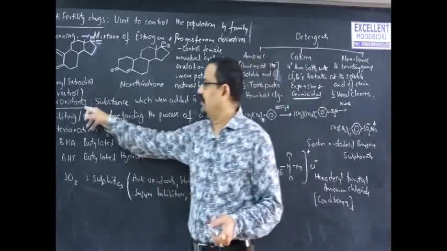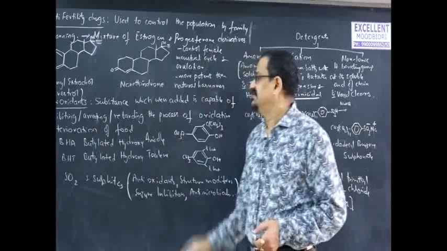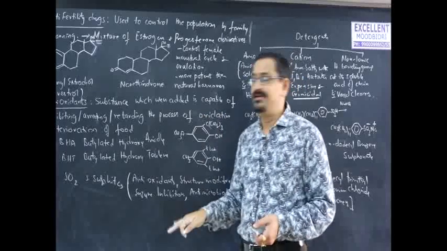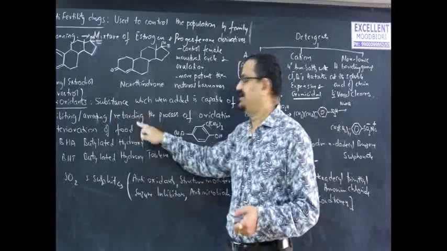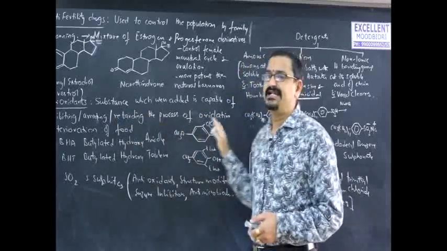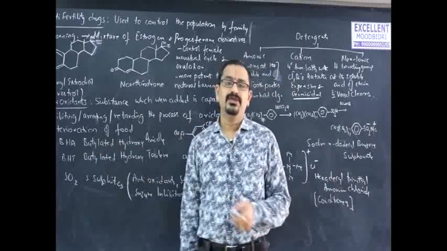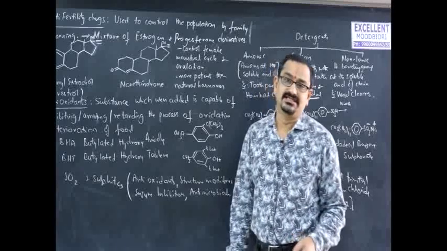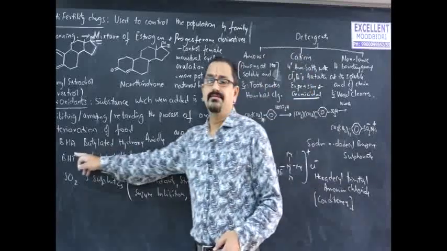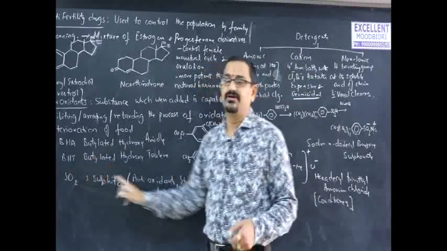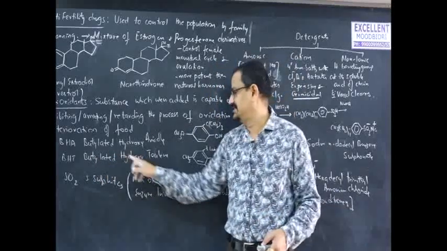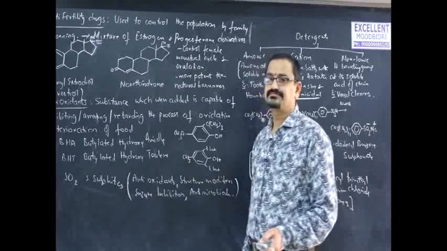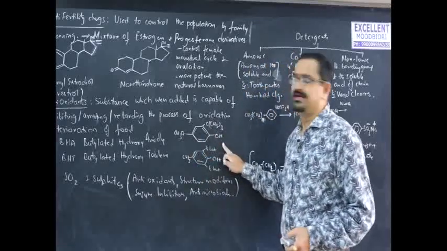Antioxidants are substances which, when added, are capable of inhibiting, arresting or retarding the process of oxidative deterioration of food. Examples are BHA, butylated hydroxyanisole, butylated hydroxytoluene, and sulfur dioxide, sulfites, etc. The structures also we have to remember.